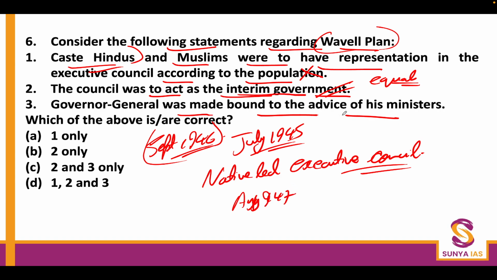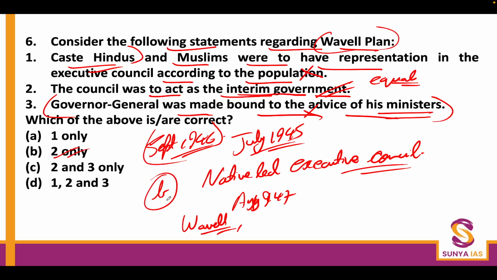Governor General was made bound by the advice of the minister. They were not able to get this deal, although Congress and Muslim League both wanted this to happen. But you will see that Wavell as well as Mountbatten, unless something related to security of minorities or some extreme financial steps was there, was kind of accepting the opinion and ideas prescribed by the native members. So the third statement you have to mark wrong, only the two is correct. So B is the answer.